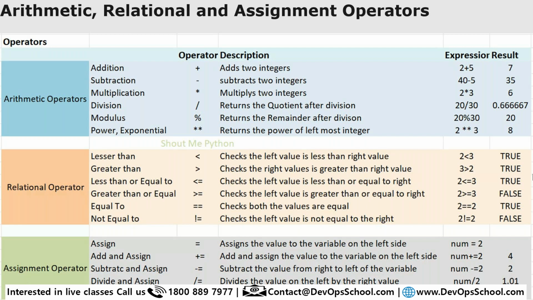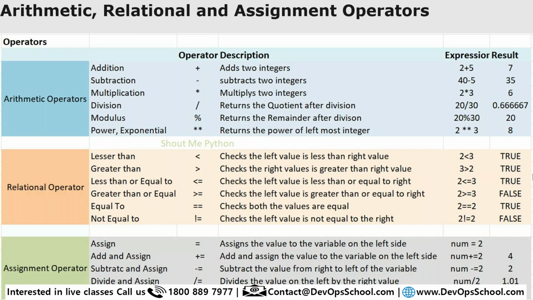Again, relational operators also, I feel you should be understanding: less than, greater than, less than or equal to, greater than or equal to, and so on. Now assignment operators, it's a little interesting, you should read it. Assignment means is equal to this, plus is equal to means you are adding by that number. So look at the example expression, second last column, num plus is equal to 2, that means 4, num minus is equal to 2, that's 2. So that is the way you can use that. So are you comfortable with this operator concept? Okay.